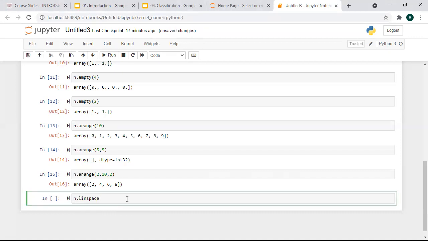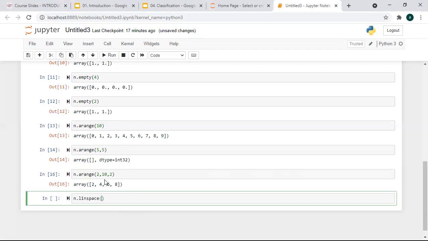You should be aware. If I ask you the difference between the empty function and the zeros, what are you going to say? That the empty function is not going to add a null value, but it is going to add a value randomly based on the memory. So that's why sometimes it is giving 0 or 1.